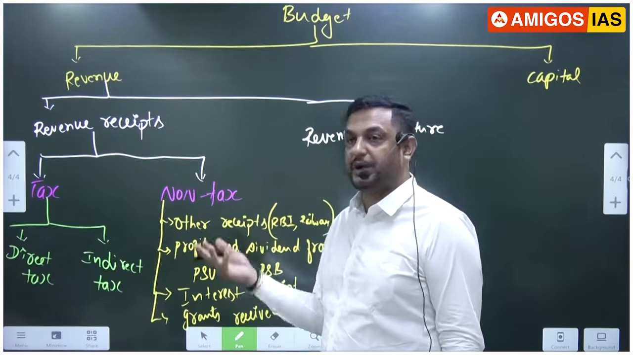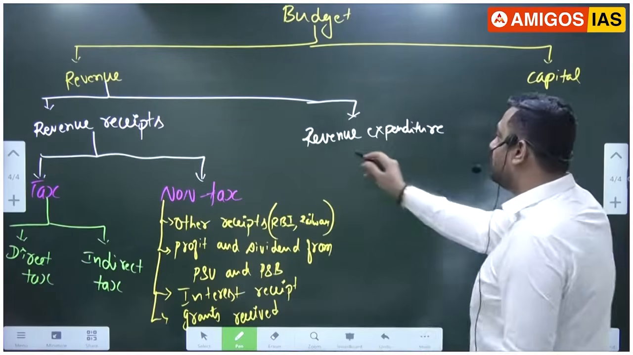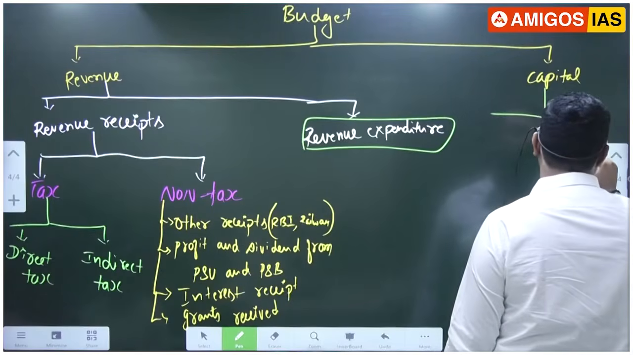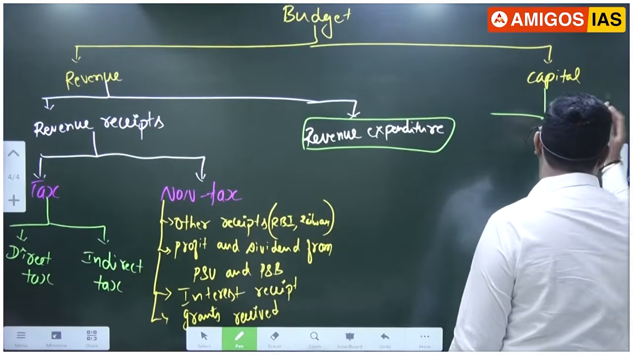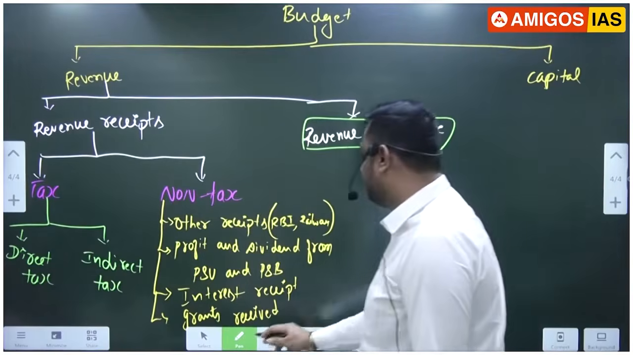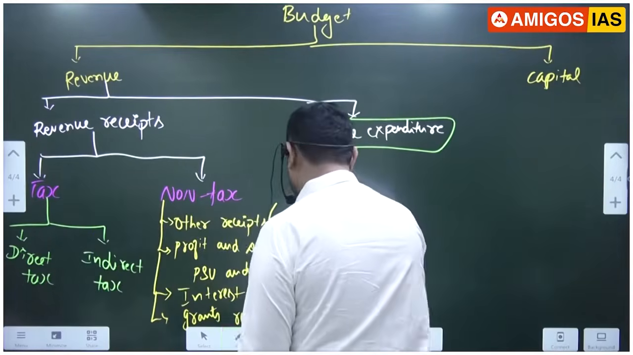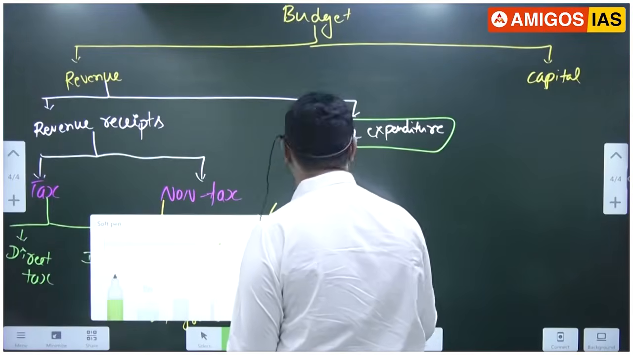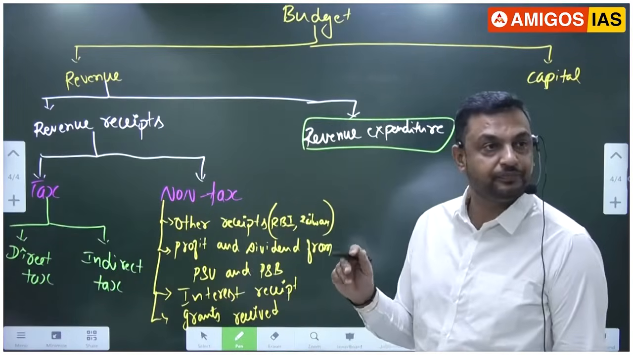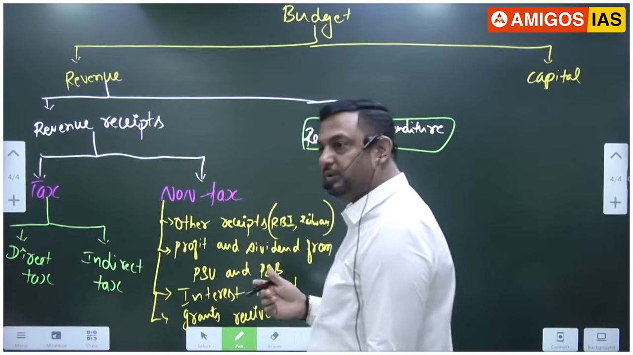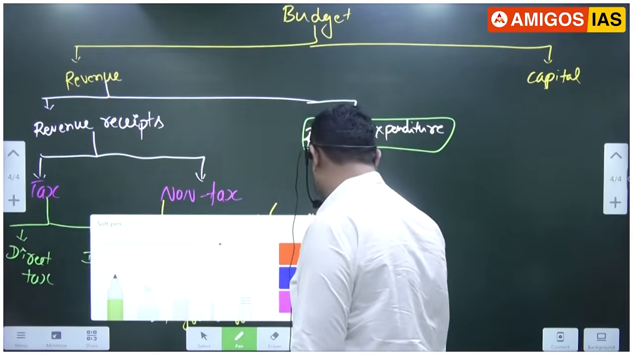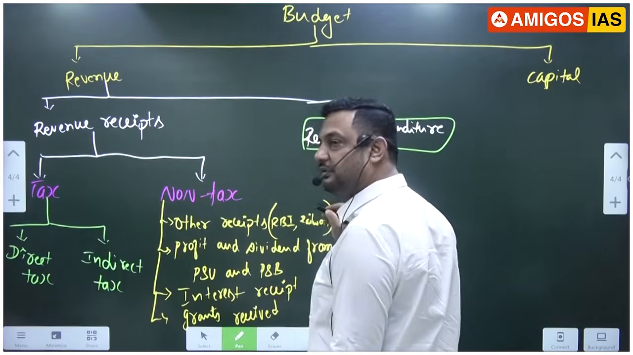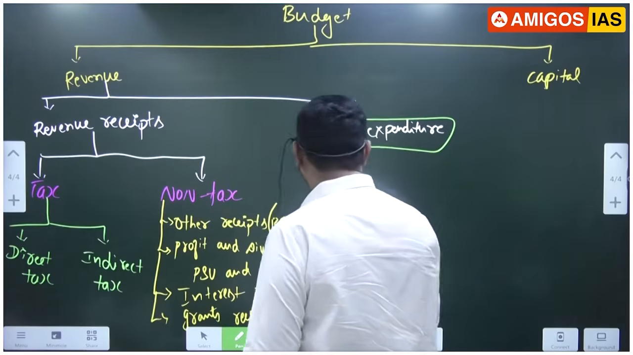But where will the government spend? There are two types of expenditure for the government. One is revenue expenditure, and the second is capital expenditure. This one I'll write later. First let me complete revenue expenditure. You just wait, I'll tell you what revenue expenditure is.